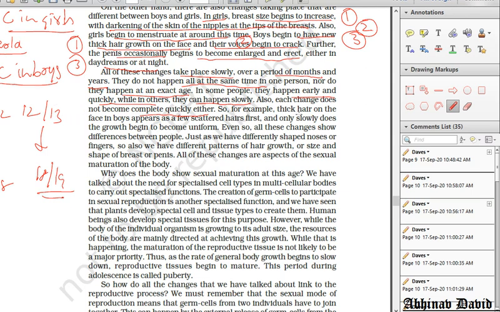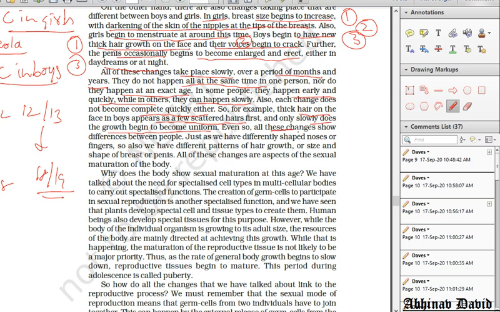So for example, thick hair growth on the face in boys appears as a few scattered hairs first, and slowly the hair growth begins to become uniform. So first you have scattered hair, some hairs growing on your chin or cheek or any other part of your face, and then the growth becomes uniform. You don't have hairs everywhere on your face at once. So slowly and gradually the hairs come on.